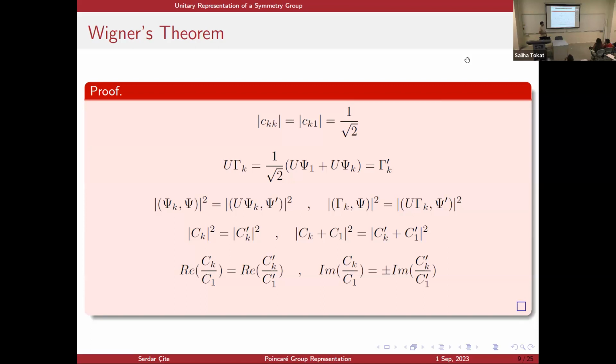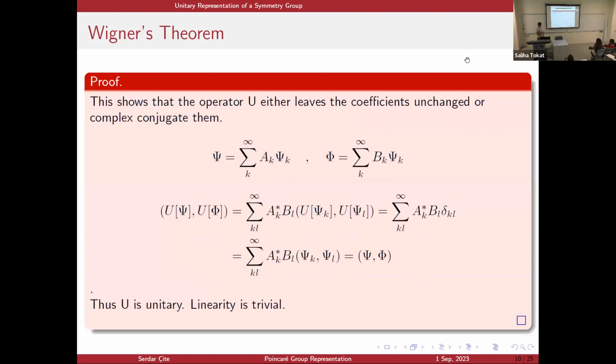So the coefficients of this gamma and the transformed gamma should satisfy these two conditions, which say that the real parts of the coefficients stay the same, but the imaginary parts may be either positive or negative. So we actually have two choices here for the operator U. It may choose the plus option or the minus option. So let's choose the plus option.